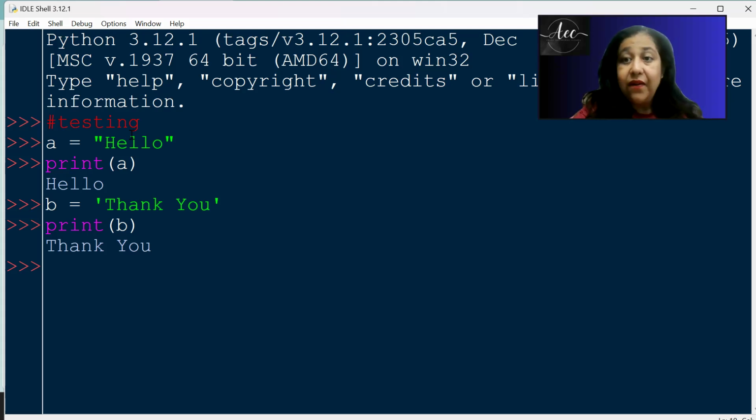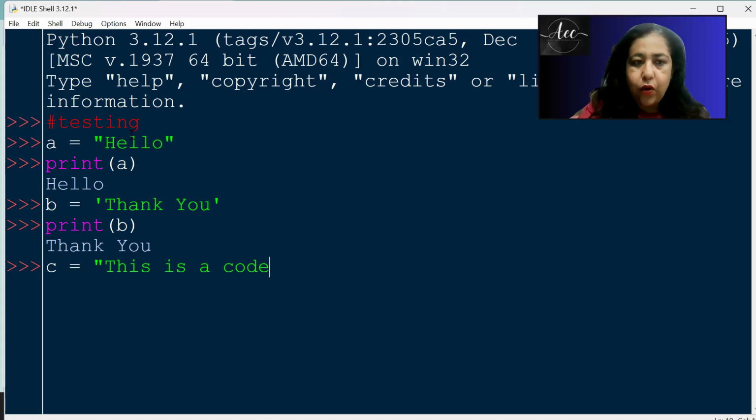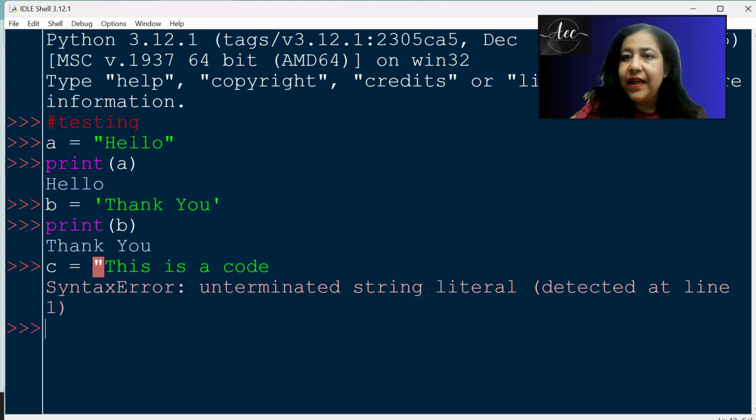And now, if I have to take more than one line, for example, I write C is equal to, in double quotes, I try to write this is a code. I wanted to go to the next line, but the moment I press enter, it gave me an error. That is, the string has to close on the same line. But I don't want it to close on the same line, so I'll start with triple quotes and then start writing.